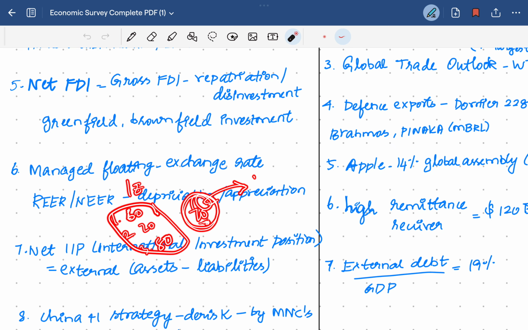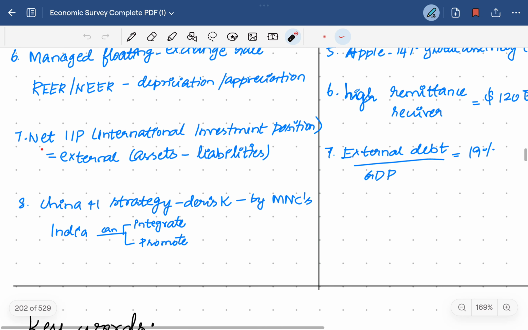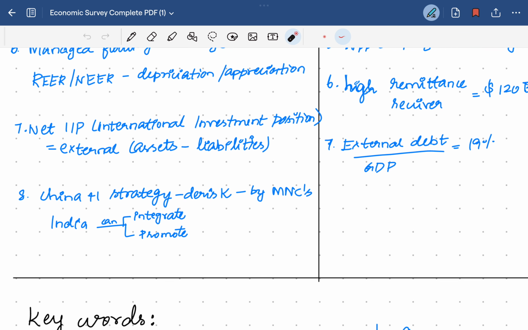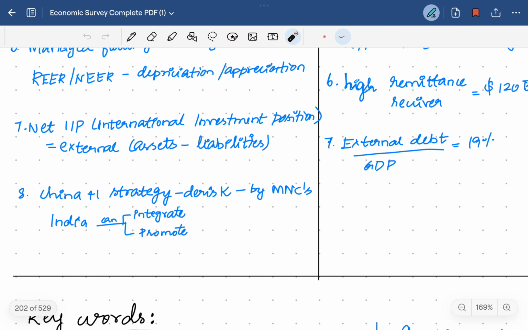That's it, the concept. The net international investment position is the total external assets minus liabilities for the country. For example, it's the net international investment position beyond the boundaries of a country.